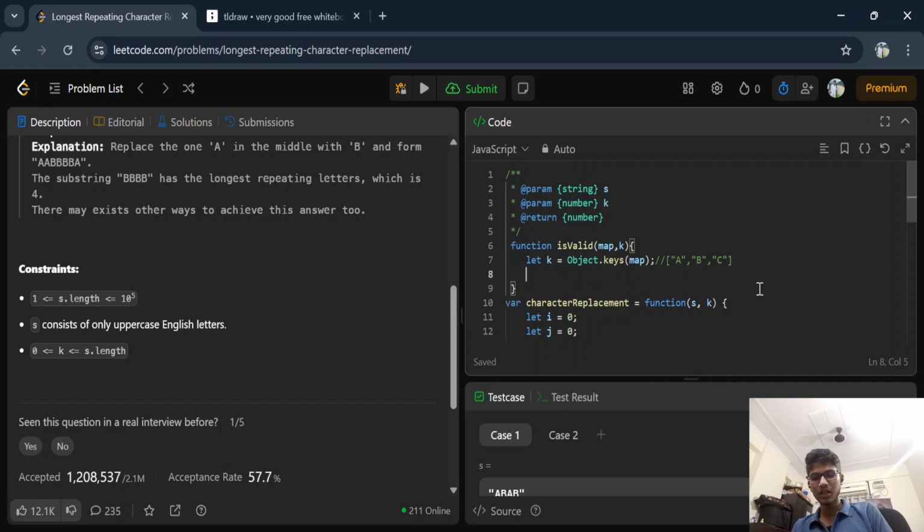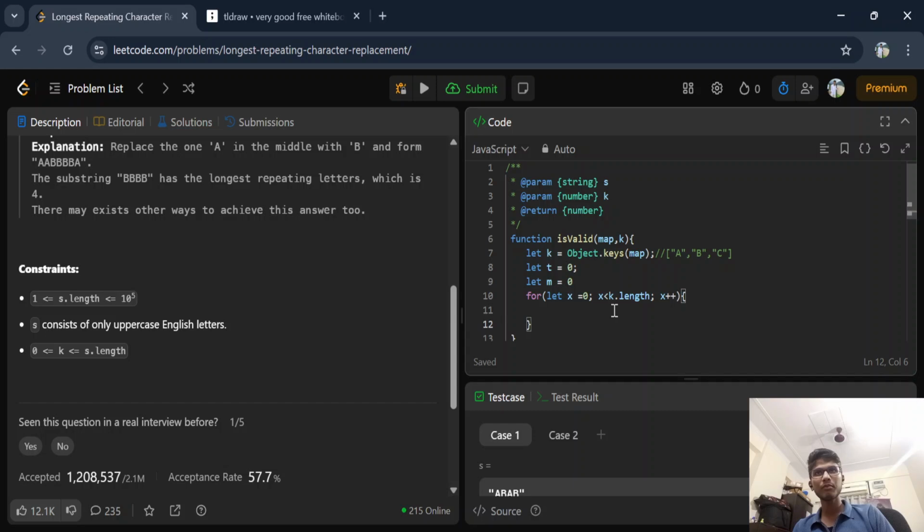Okay, an array of keys. Now I'll start a loop here. Let x = 0, and again very simple: x less than k.length, and x++. Again a very simple thing. And then I will take let t, which was total. I was using that when I was writing. And let max also be 0 right now. So max will contain what?